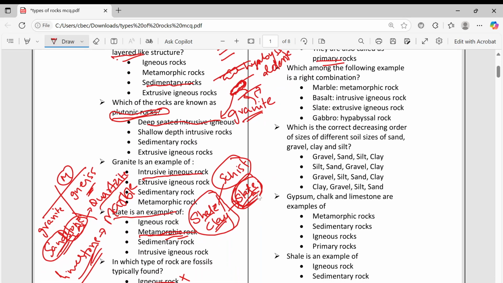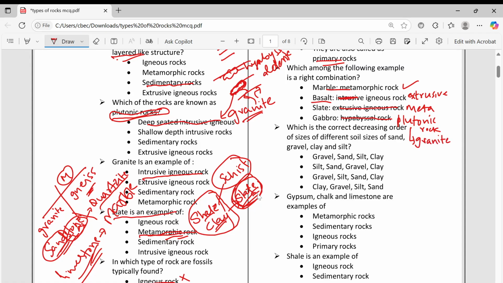Which among the following is a right combination? Marble is a metamorphic rock, correct. Basalt is intrusive? No, it is extrusive. Slate is an extrusive igneous rock? No, it is a metamorphic rock. Gabbro a hypabyssal rock? No, gabbro is a plutonic rock, similar to granite. Granite is also a plutonic rock.